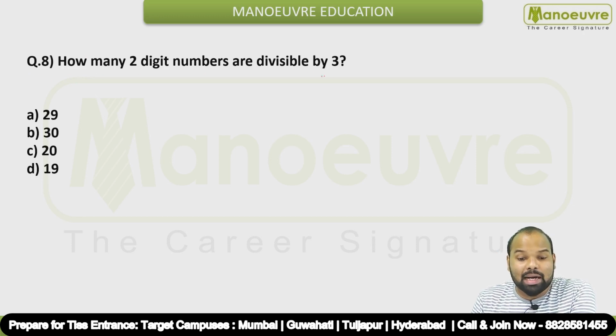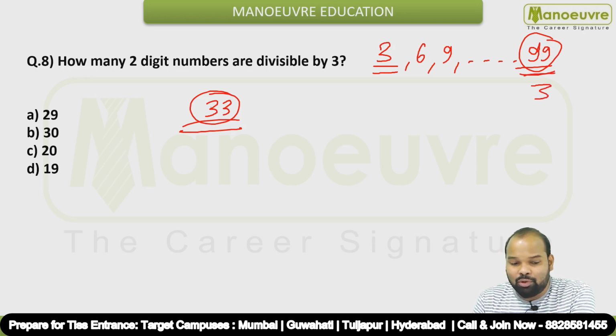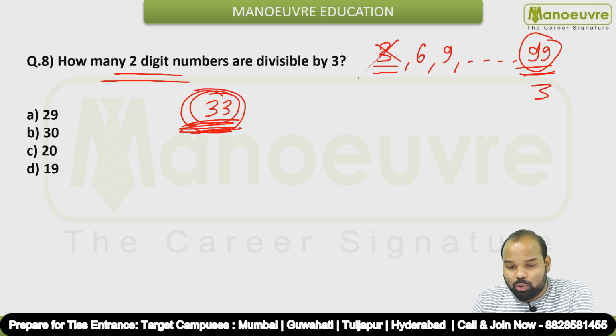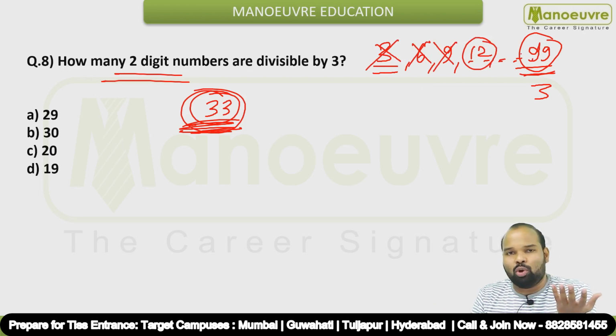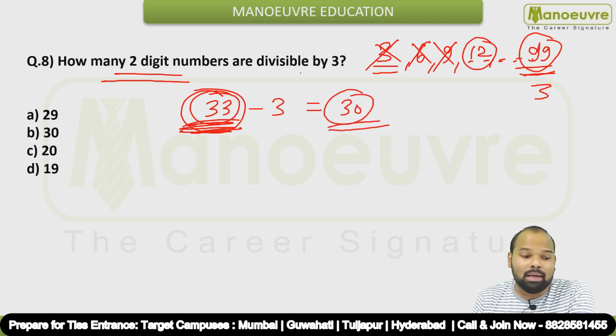How many two-digit numbers are divisible by 3? Okay, so a total of 33 multiples are there in the first 100 numbers, correct? It starts with 3, then 6, then 9, and it goes till 99. So 99 divided by 3 will give you the number 33. So a total of 33 multiples of 3 are there, but we have to find two-digit numbers. So we have to exclude these three values. So from 12 onwards we will take all the multiples, but we won't be taking 3, 6 and 9, guys, right? Okay, so if we remove these three numbers, a total of 30 numbers are there which are divisible by 3. Okay, so the answer for this particular question is option B, 30.